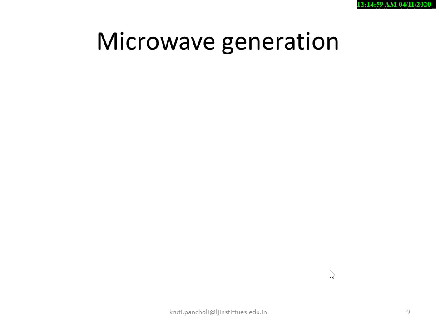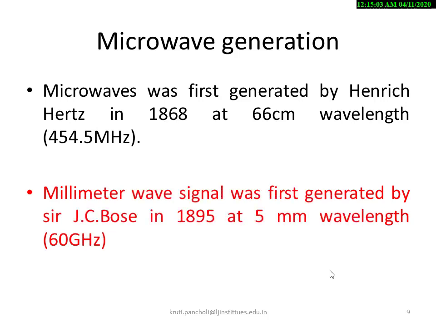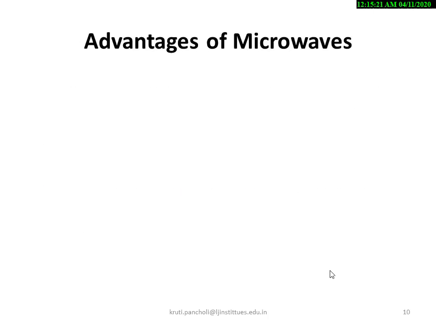Now, about microwave generation. The microwave was first generated by Heinrich Hertz in 1868 at 66 centimeter wavelength. The millimeter wave signal was first generated by Sir J.C. Bose in 1895 at 5 millimeter wavelength.